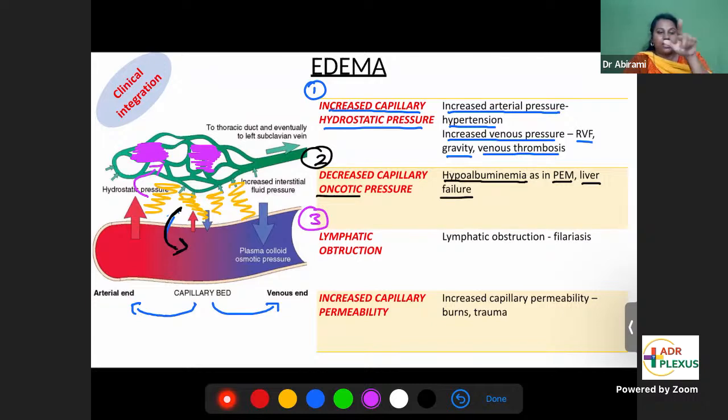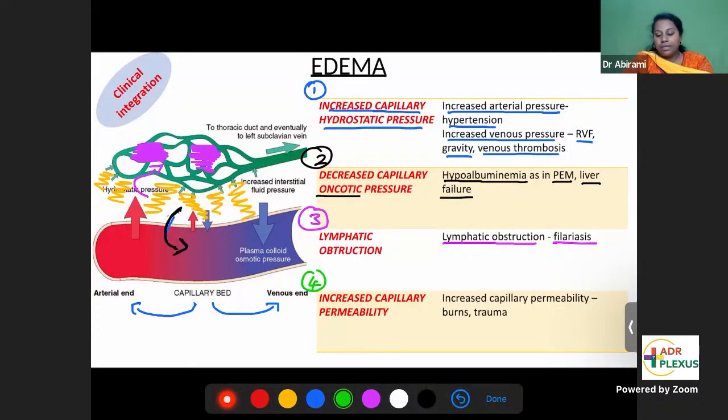So if this direction is affected, again you'll have accumulation of fluid in the interstitium. So any lymphatic obstruction, as it can happen with filariasis, Wuchereria bancrofti, will block the lymphatics. That is called lymphatic obstruction in filariasis. That's called elephantiasis, or the elephant leg. The last cause,